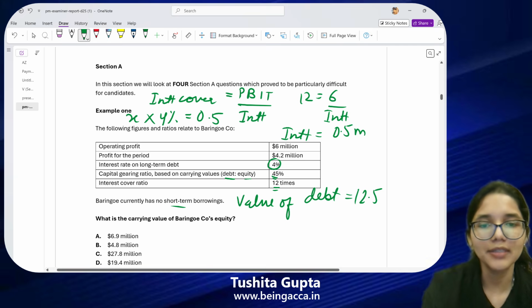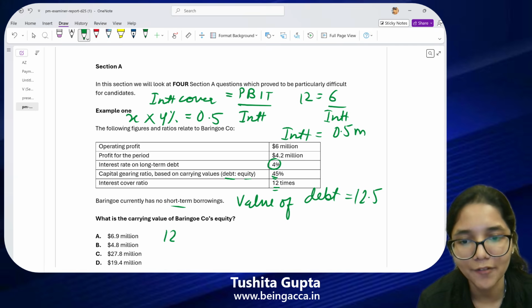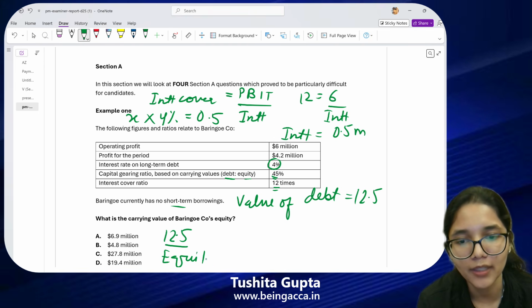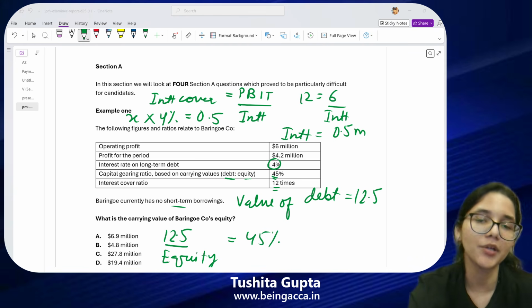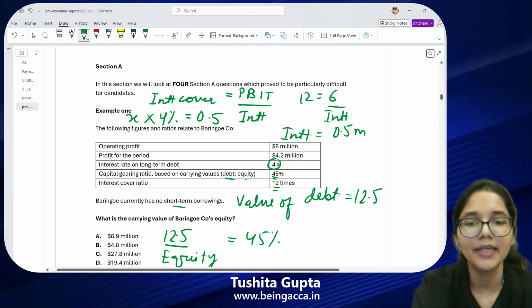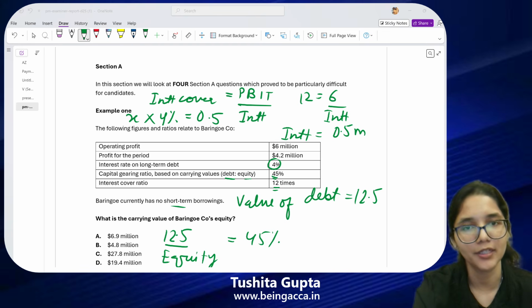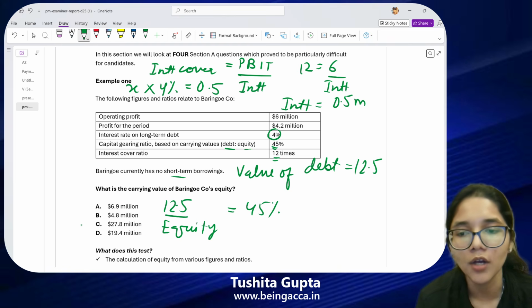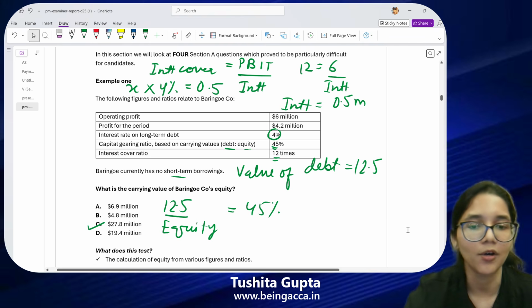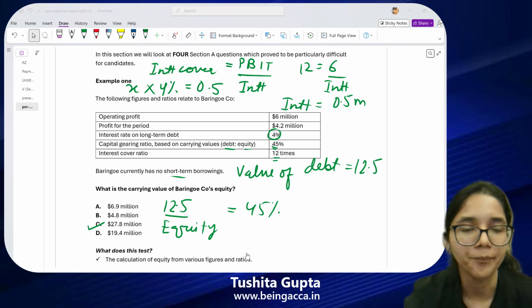So if I put this number into the formula, 12.5, which is the value of my debt, divided by equity, which is what I want to find out, this is going to be equal to 45%. Now, if you want to find out the value of equity, you can simply rearrange. Equity will be equal to 12.5 divided by 45%. So if you do this working, you're going to get $27.8 million as your final answer.